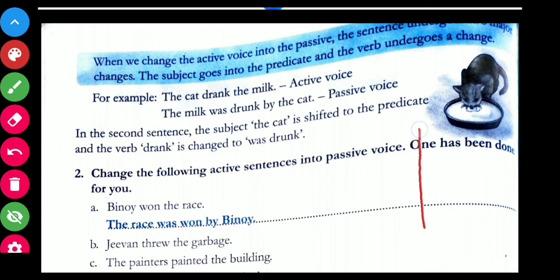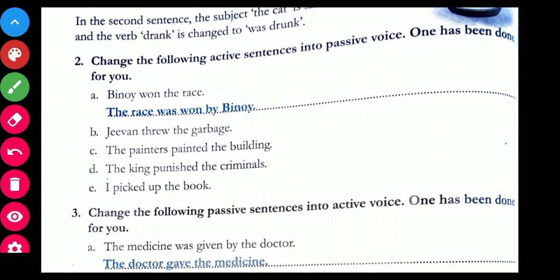So, sorry. Take the second exercise. Change the following active sentences into passive voice. One has been done for you. So see over here, Binay won the race. Binay won the race. So what had happened over here? Active voice. Binay is the subject. This went to the predicate in